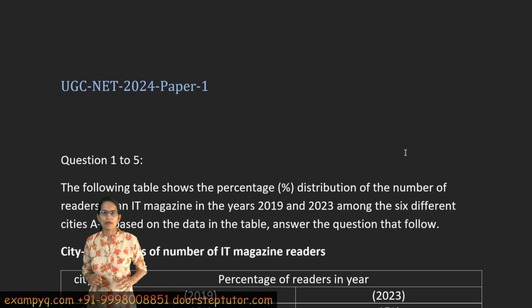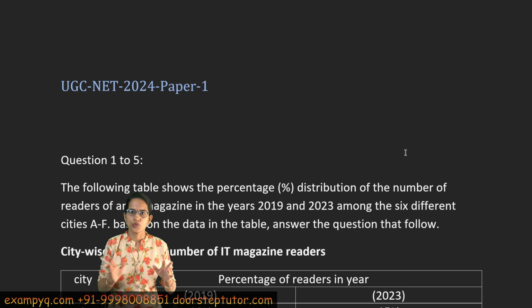Welcome. Let's solve the paper 1, June shift 1. We'll be solving it in two sets, 25 questions each.